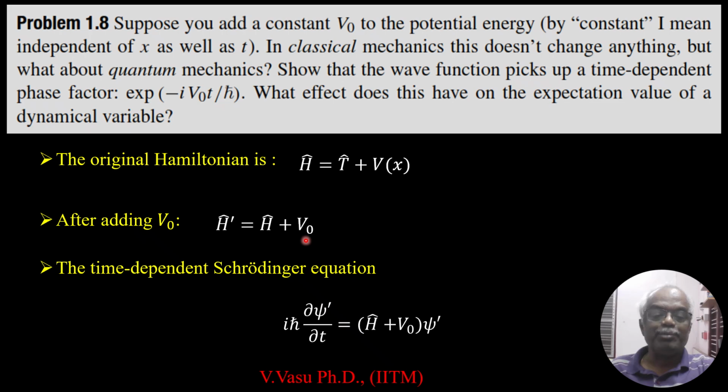The time-dependent Schrödinger equation for the perturbed wave function is i h cross partial psi prime over partial t, equal to the perturbed Hamiltonian, H hat plus V0, acting on psi prime.